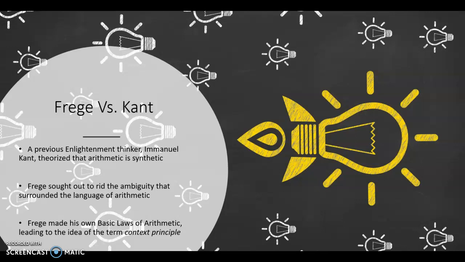Frege versus Kant. A previous Enlightenment thinker, Immanuel Kant, theorized that arithmetic is synthetic. Frege sought out to rid the ambiguity that surrounded the language of arithmetic and make it more clear and simple to understand. He also disagreed that arithmetic is synthetic, and in doing so, he made his own basic laws of arithmetic, leading to the idea of the term context principle.